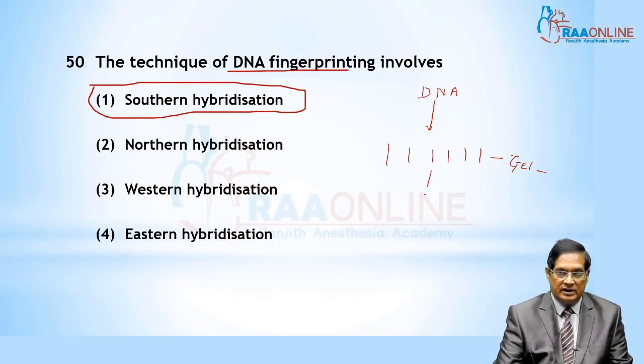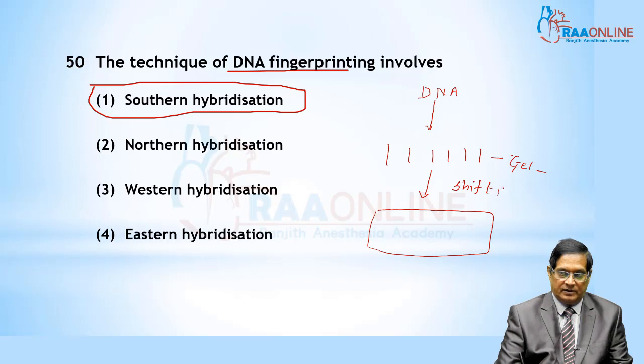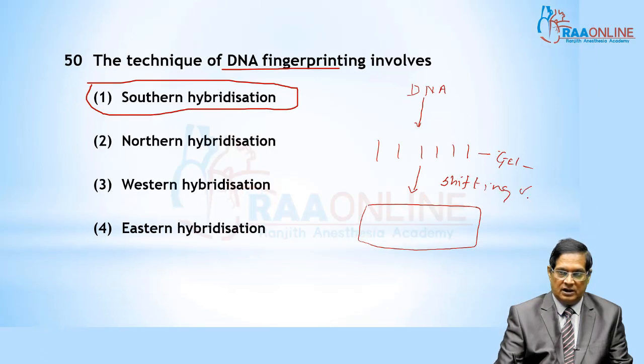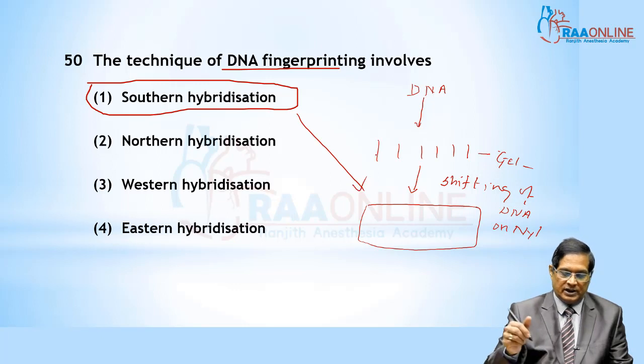Then after that, it is shifted onto a nylon membrane in single stranded state. This is Southern blotting.